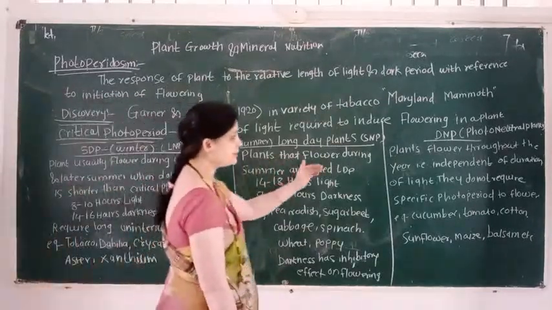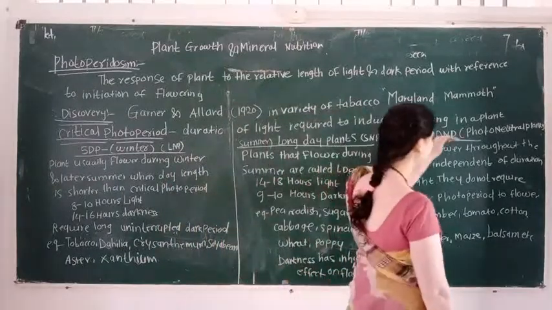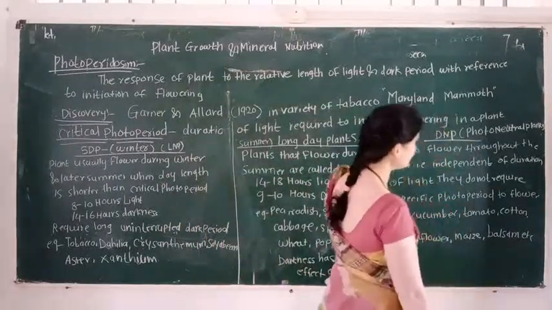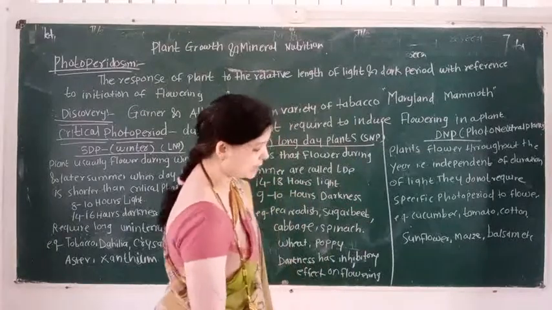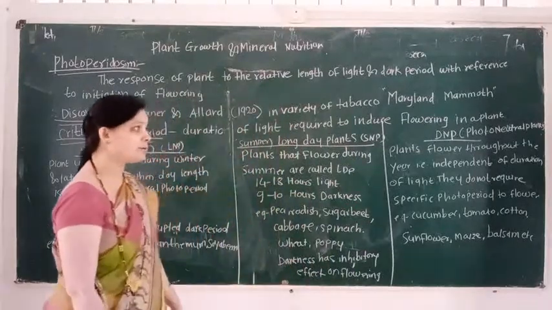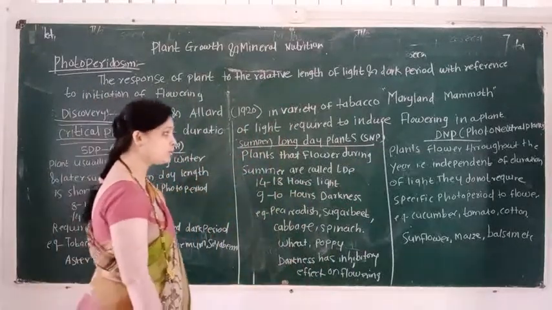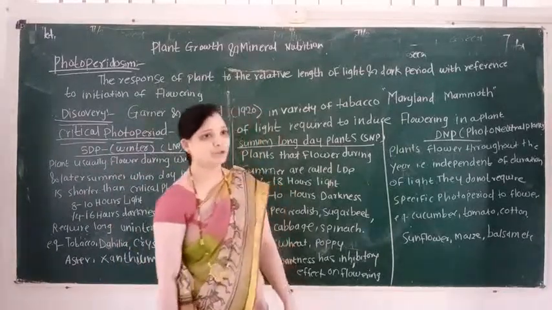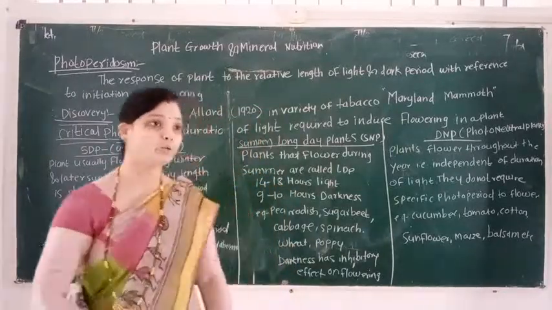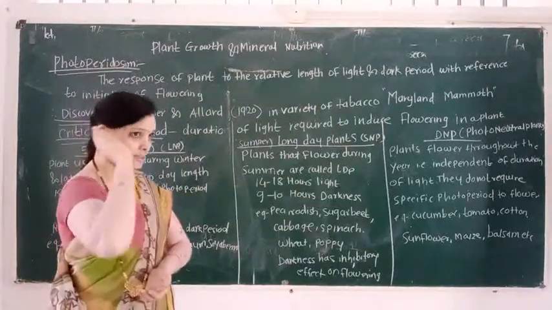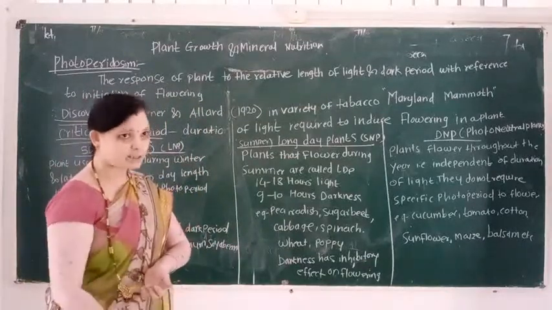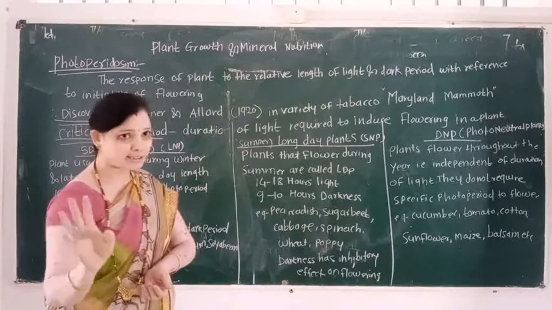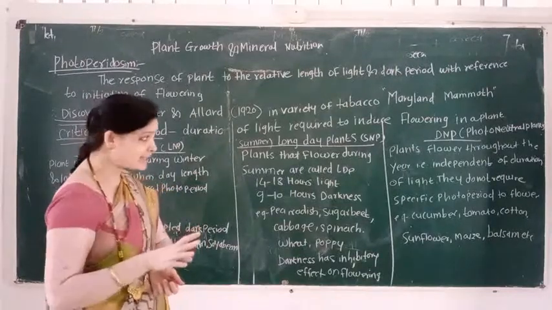Then third type is known as day neutral plant. Day neutral plant is also known as photoneutral plant. Photoneutral plants induce flowering throughout the year, that is in winter season, in summer season, in spring season.